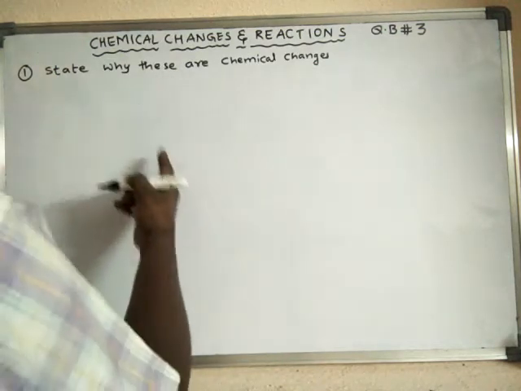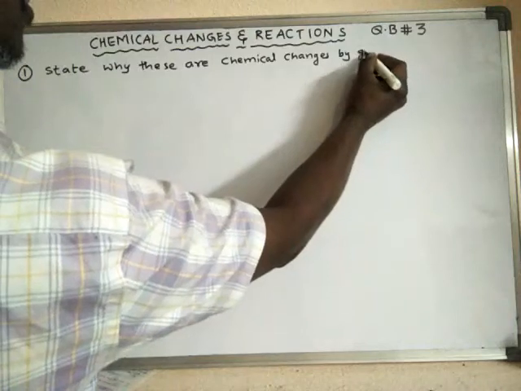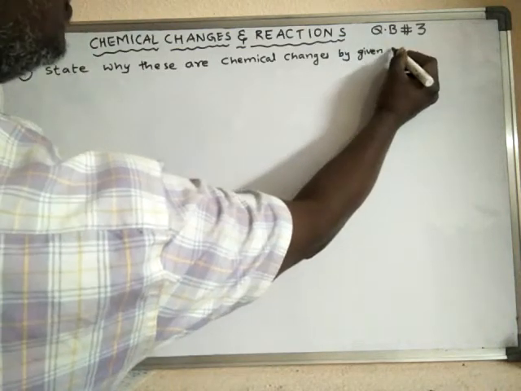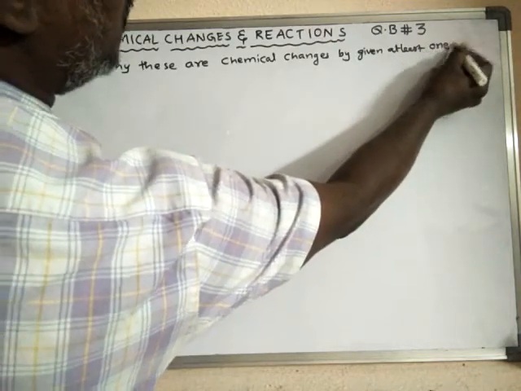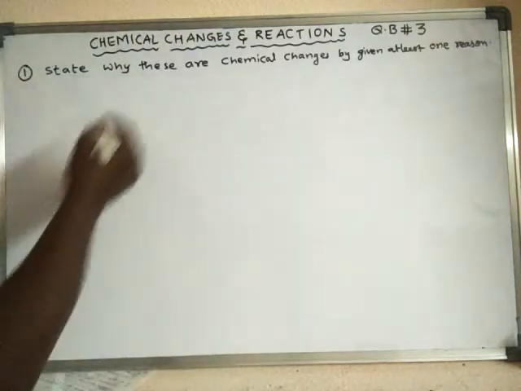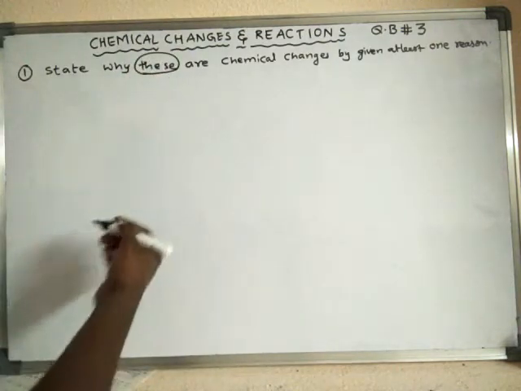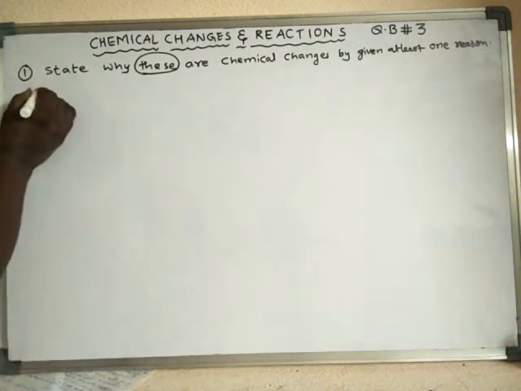Some of the questions were given, so we will answer those questions. How to answer those questions?